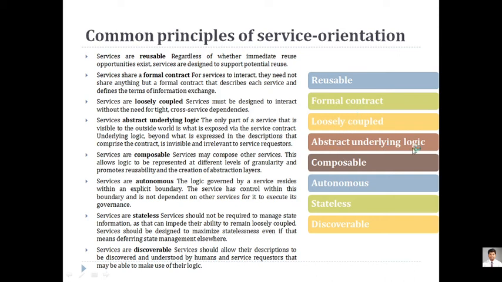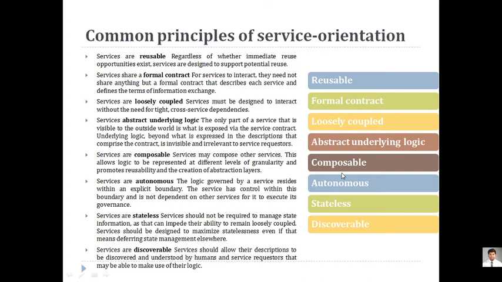Now, abstract underlying logic. Whatever logic it is, you have to keep it in an abstract situation. Abstract means what? It needs to be viewed only as an overview. Your basic logic should not be displayed. What exact logic you have implemented in your services needs to be reserved, and only a short definition of your services should be visible. The rest, the complicated part and the logic that you have applied, should be suppressed from the external services.